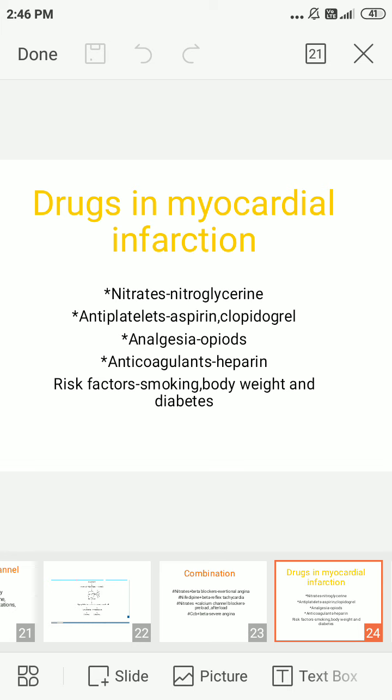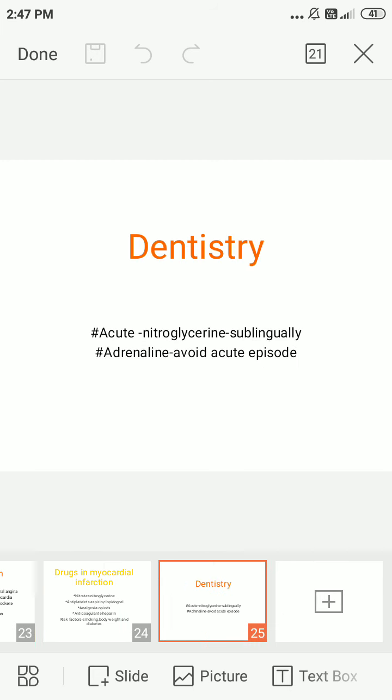Reperfusion is involved in thrombolytic conditions for restoring the blood vessels. The risk factors of myocardial infarction are smoking, body weight, and diabetes. So for the prevention of myocardial infarction, we should stop the smoking habit, decrease body weight and control the diabetic condition. The final one is uses of anti-anginal drugs in dentistry. In an acute anginal attack, nitroglycerin is given sublingually, and adrenaline should be avoided in dental treatment.